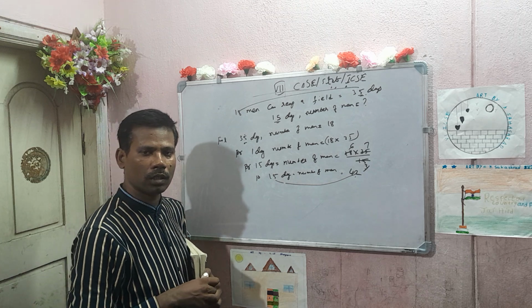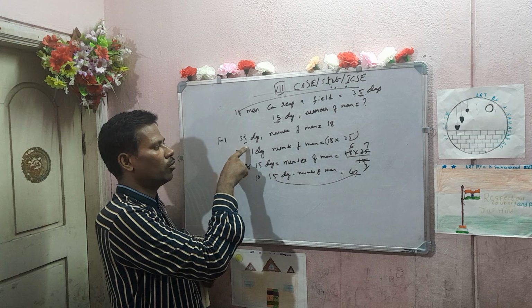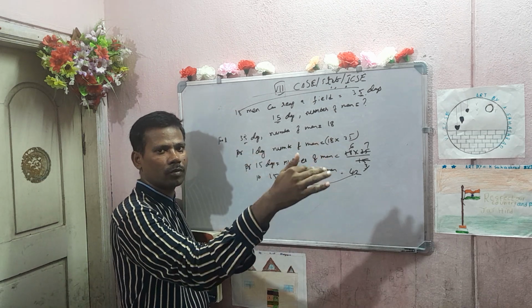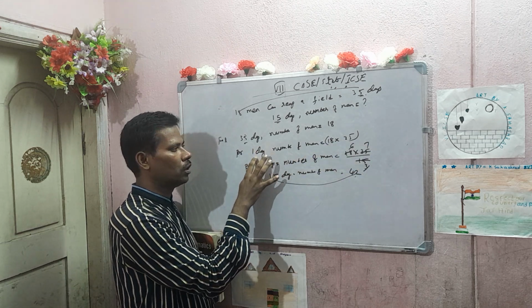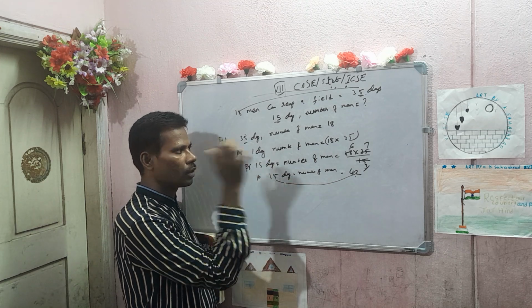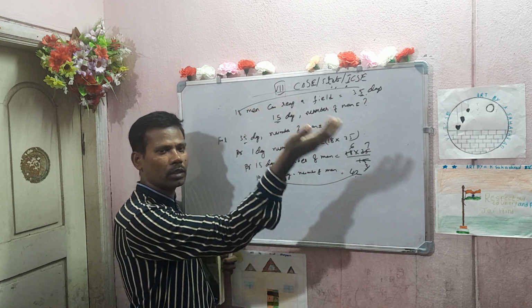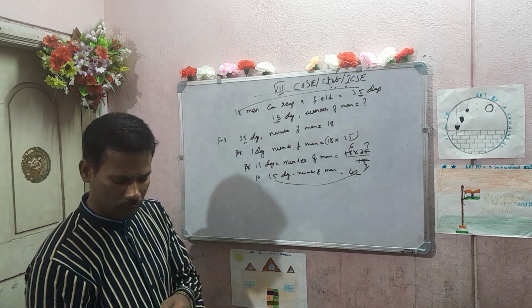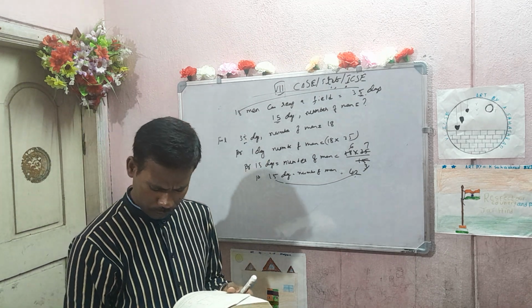Right? Did you understand the question properly? 18 men can reap a field in 35 days. I have calculated for one day. For one day, you require more number of men in order to finish the work. So I multiplied. Now for 15 days, compare this with this. For one day only this much. Now the days are increased, so you require less number of men. More days are there, you require less men. So divide. So this is the unitary method.